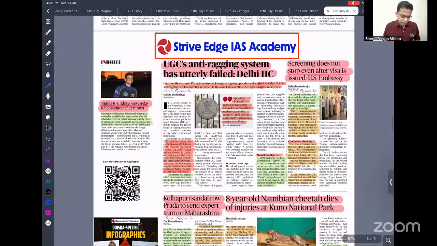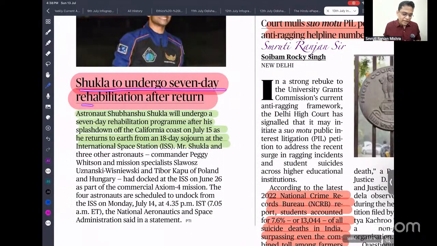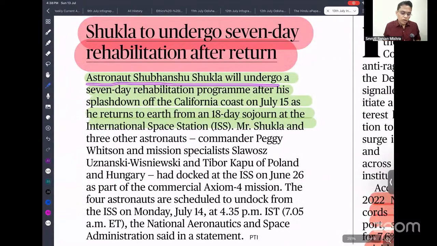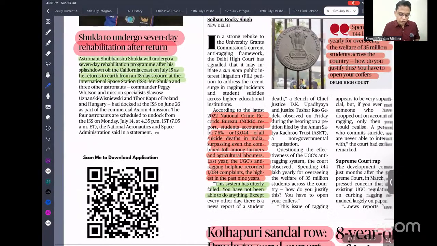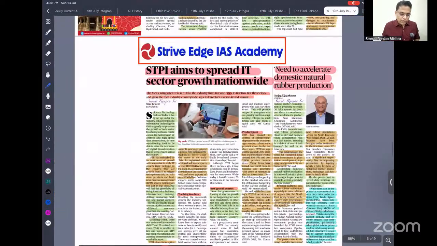Okay. So next, Shukla to undergo 7-day rehabilitation after return. The astronaut Subhanshu Shukla will undergo a 7-day rehabilitation program after his splashdown off the California coast, so that he can take some rest, and then conduct and understand all the learning during his journey.